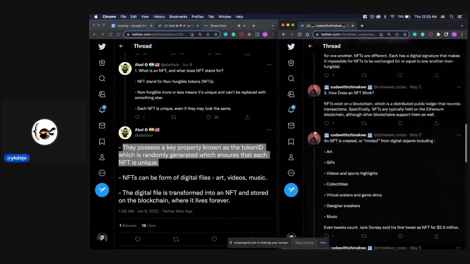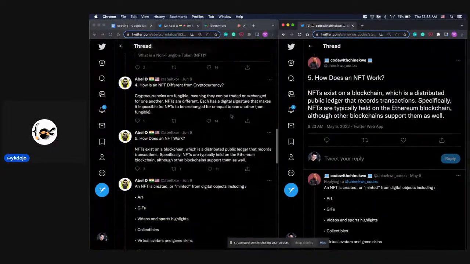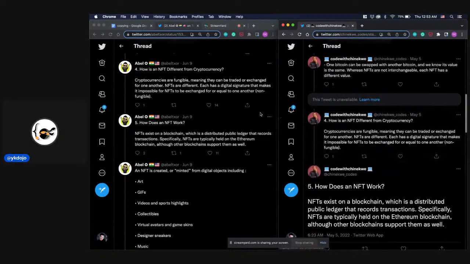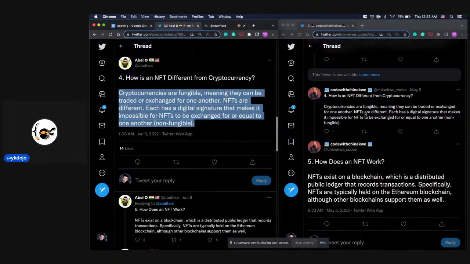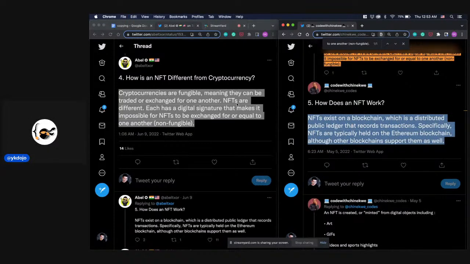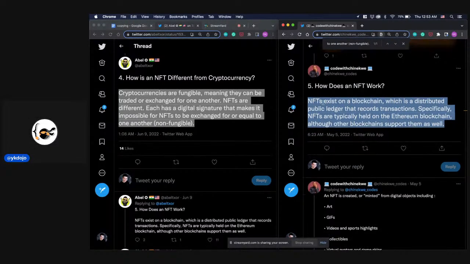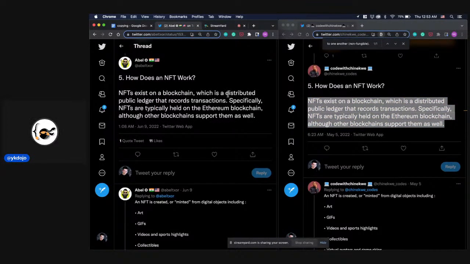Okay, let's scroll down. How does an NFT work? So you can see, first of all, the structure is the same. How is an NFT different from cryptocurrency? I can copy this text. It's the same. Same thing here. 5. How does an NFT work? NFTs exist on a blockchain, which is a distributed public ledger that records transactions. Specifically, NFTs are blah, blah, blah.